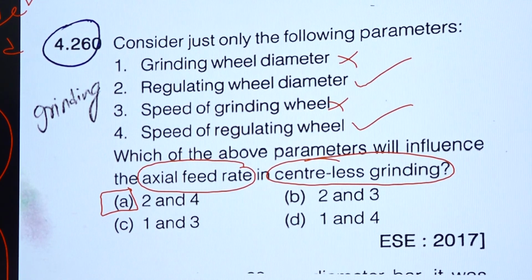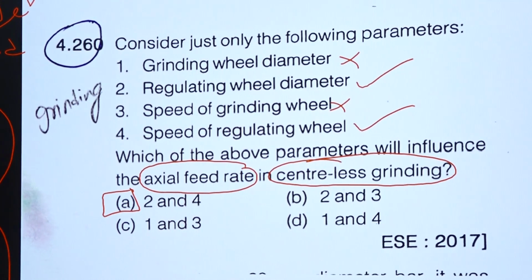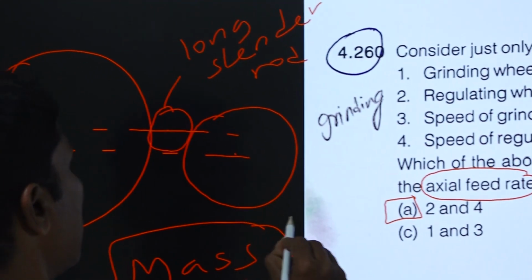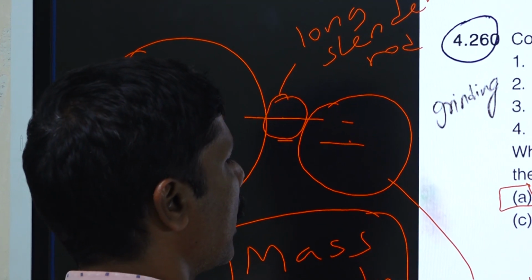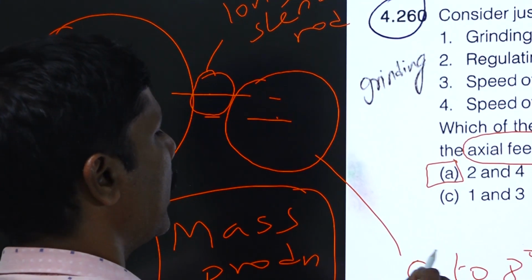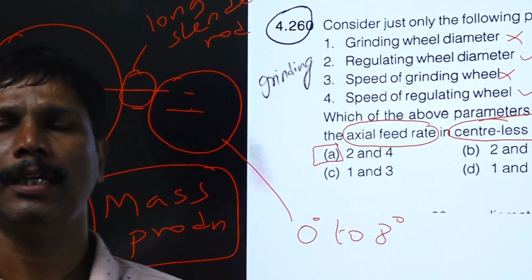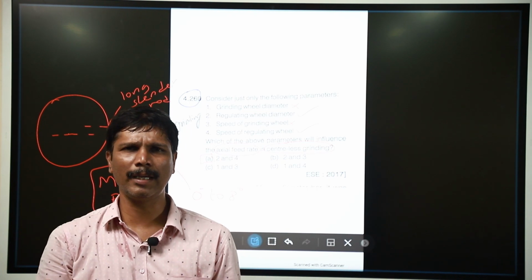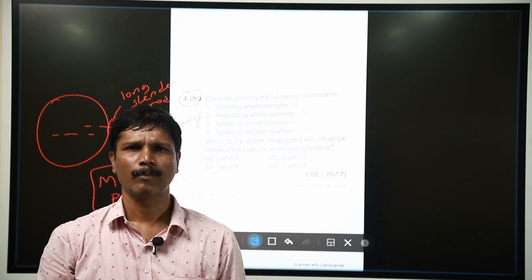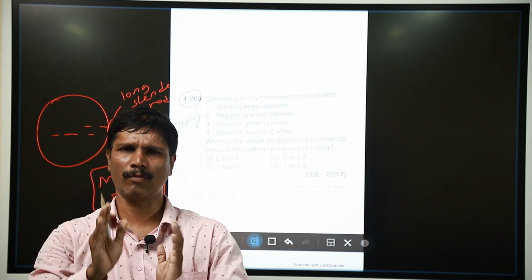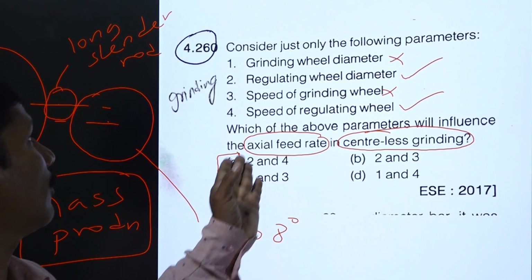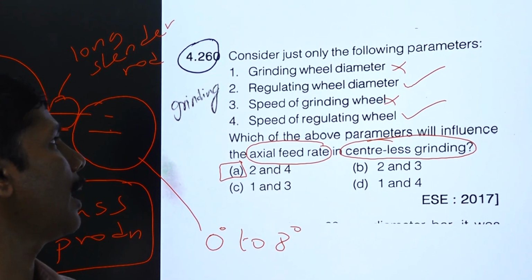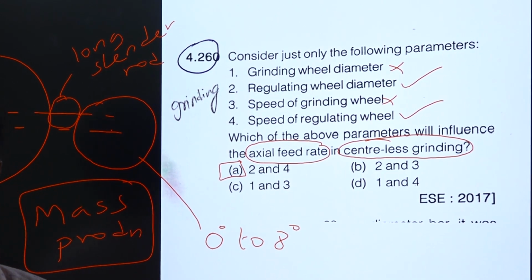This regulating wheel is inclined at an angle of 0 to 8 degree. So there may not be separate feed required. Because of the inclination, the axial feed will be provided. The axial feed can be calculated with the help of regulating wheel diameter and the speed of the regulating wheel.